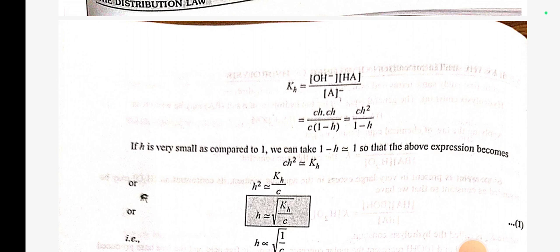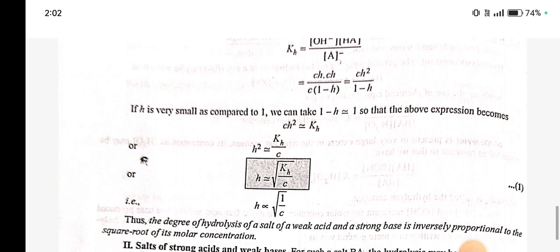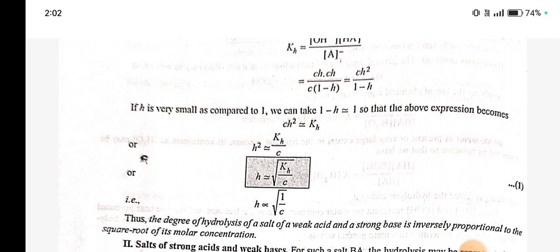If h is very small as compared to 1, we can take 1 minus h nearly equal to 1, so that the above expression becomes Ch squared nearly equal to KH, or h squared nearly equal to KH by C, or h nearly equal to root KH by C. h is inversely proportional to root C.